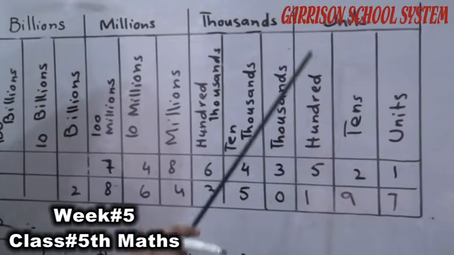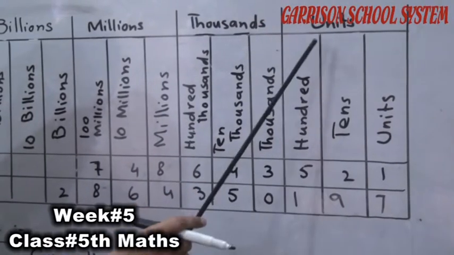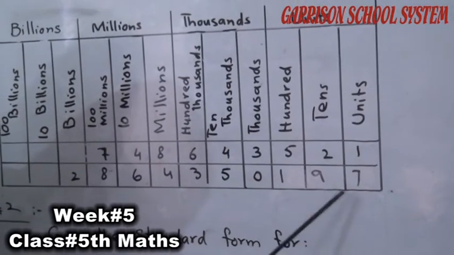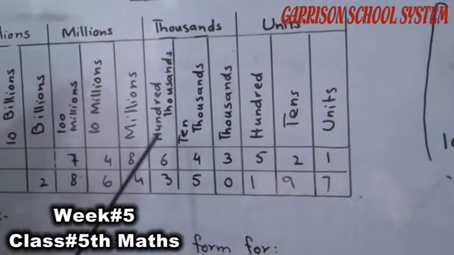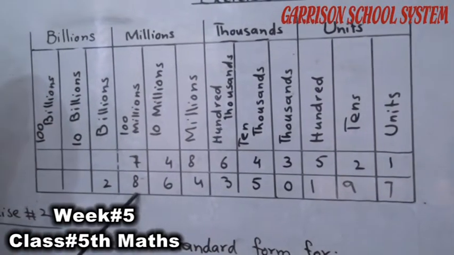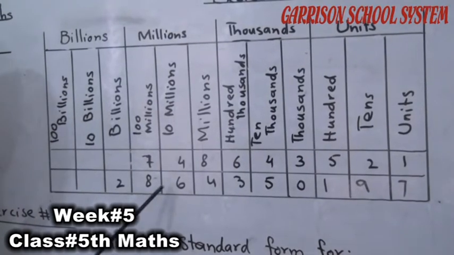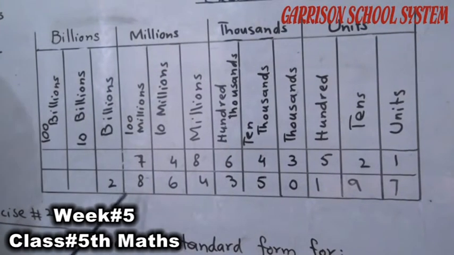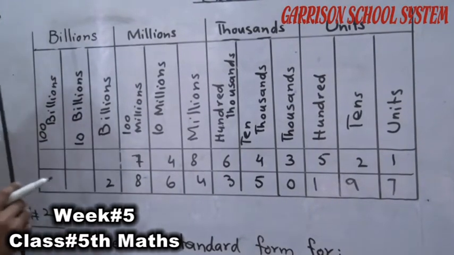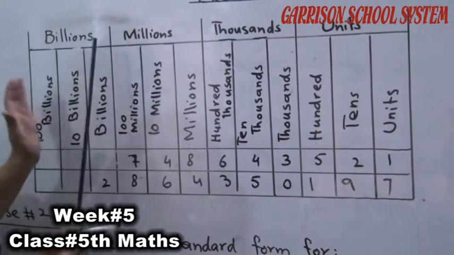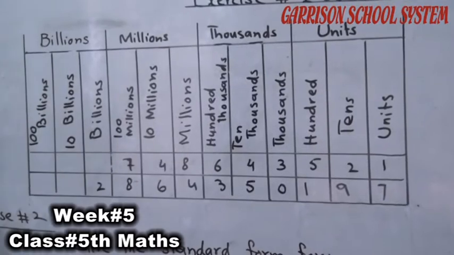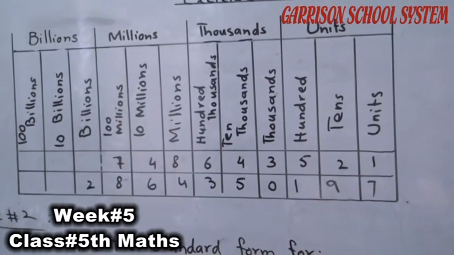Students, in the unit box, the ones box, we have 3 digits. In the thousand box, we also have 3 digits. In the million box, we also have 864, and these are also 3 digits. In this way, we can take a part of billions, millions, thousand, and units, and it will be easy for us to read.